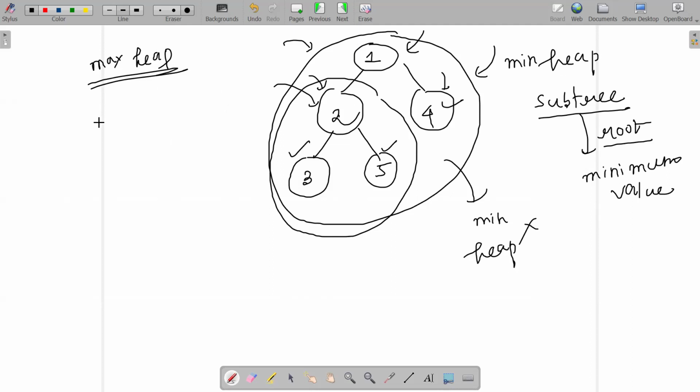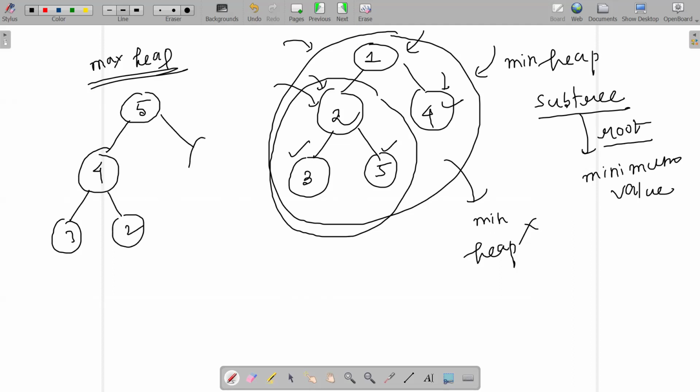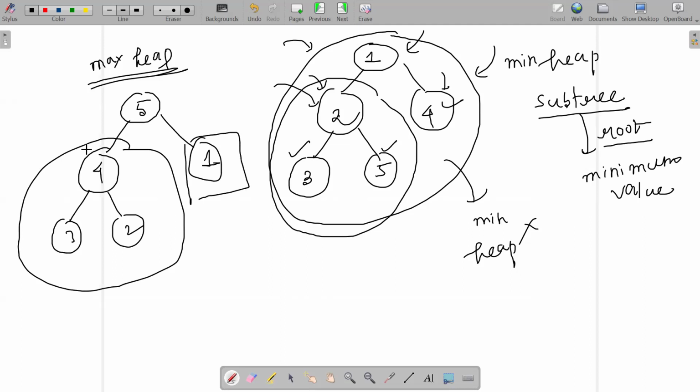That's a heap only, a complete binary tree, right? So the root of the entire heap should be the maximum value. Am I correct? Root should be having the maximum value. Now, any of the subtrees, wherever you may step on, let the subtree of 4 be there, let the subtree of 1 be there. Right here, whatever subtree starts up from 4, the root value has the maximum. This subtree has a single value, root, whatever it is, that would be counted as the maximum. Now again, the subtrees that start up from 3 and 2 are respectively single nodes. They are maximum in nature only. That's how I can count. So the overall tree is going to be counted as max.